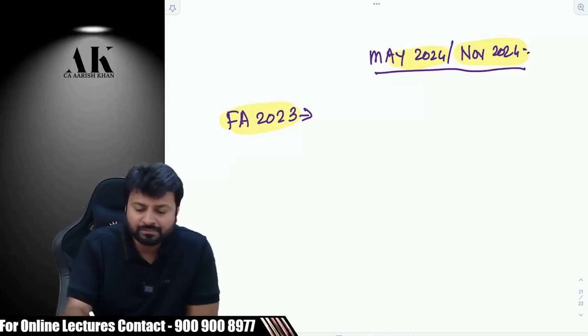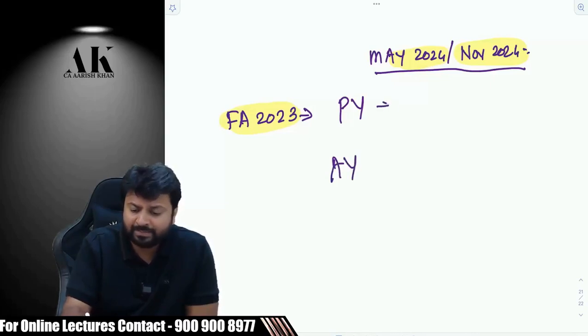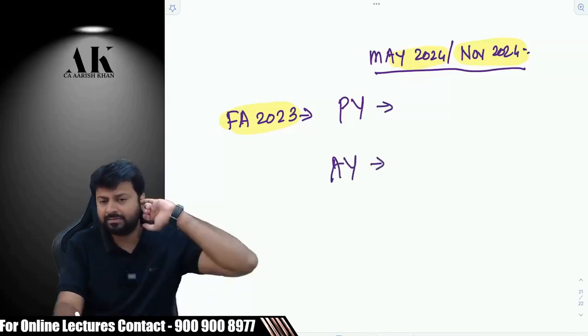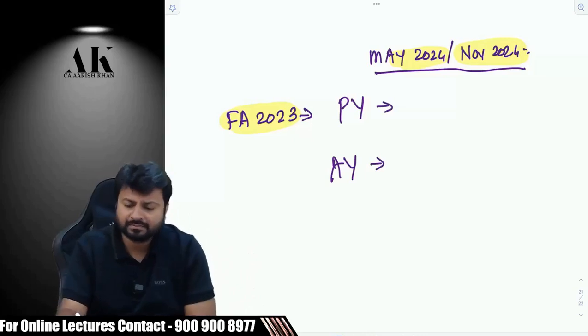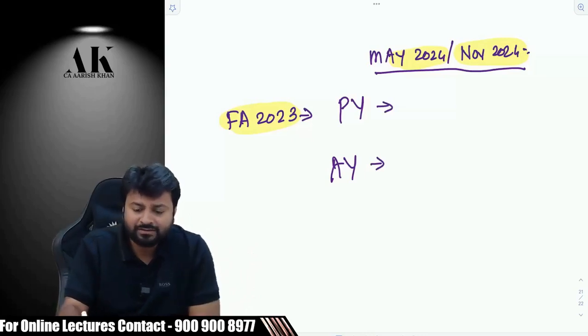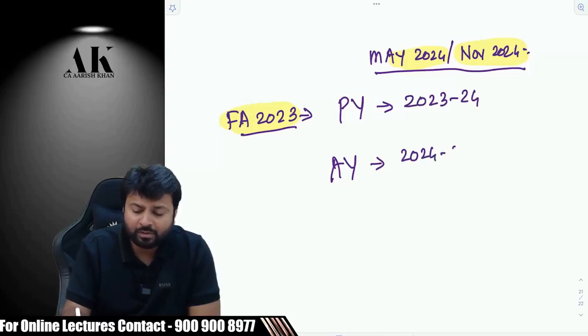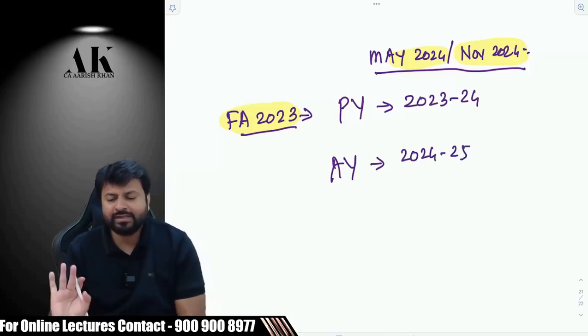Second question. With this Finance Act, we need to also decode today what the previous year relevant for us is for our exams, because it is important that as a student we are aware of our previous years. What is the assessment year applicable for our exam? Please answer, what is the previous year applicable to our exams? Finance Act 2023 will be applicable to which financial year? 2023-24, and assessment year 2024-2025. Is it clear to everyone?